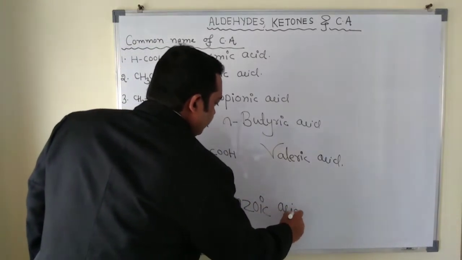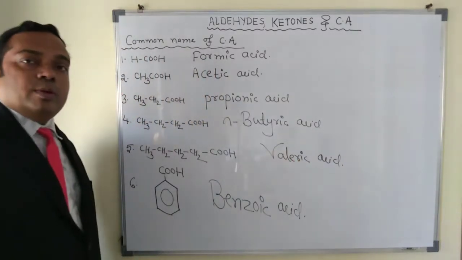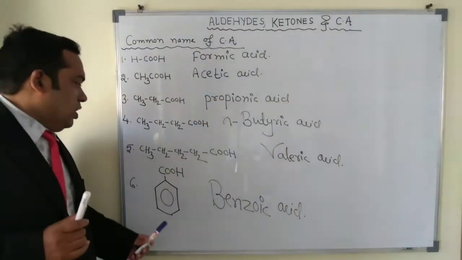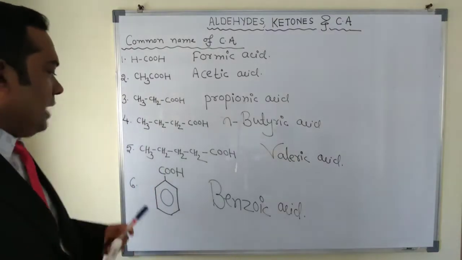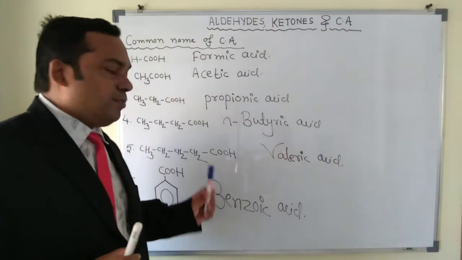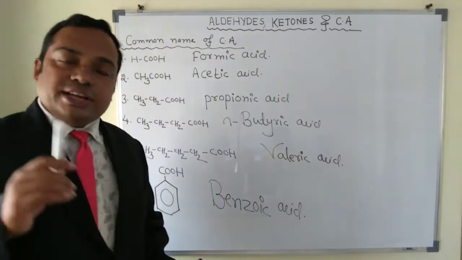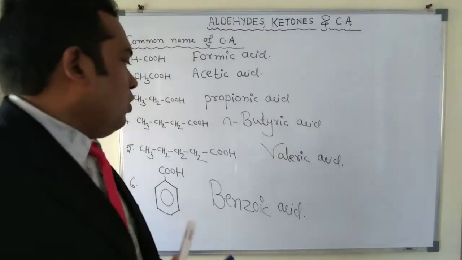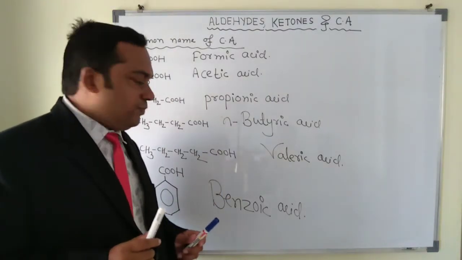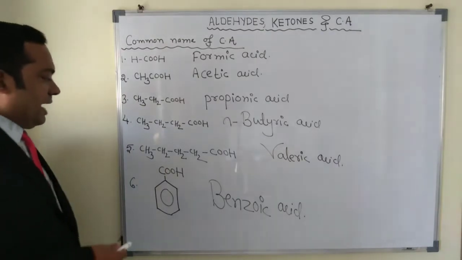Students, remember one very important thing. When a carboxylic acid is attached to a benzene ring, it is called an aromatic carboxylic acid, and benzoic acid is the example. All derivatives of aromatic acids are derived from benzoic acid. Suppose we have NO2 here.